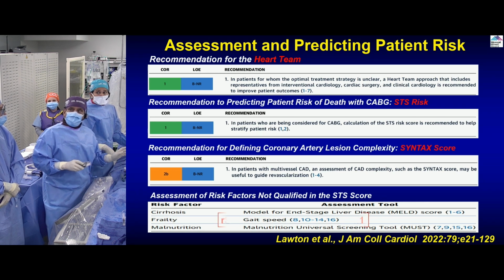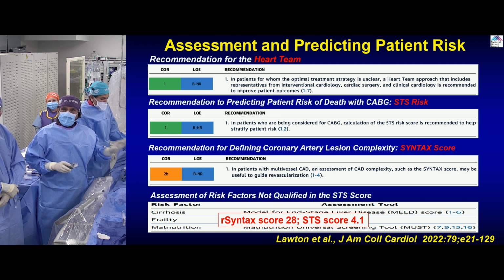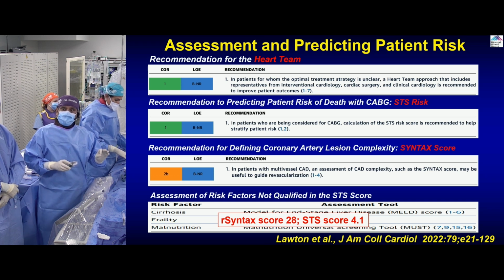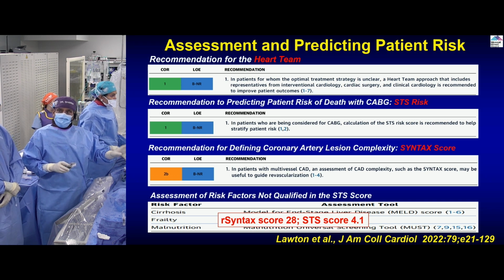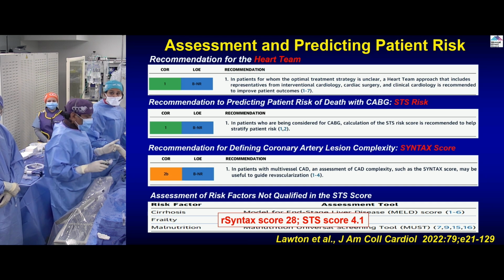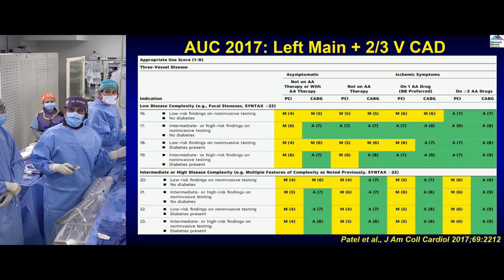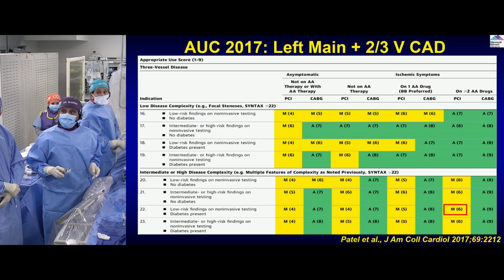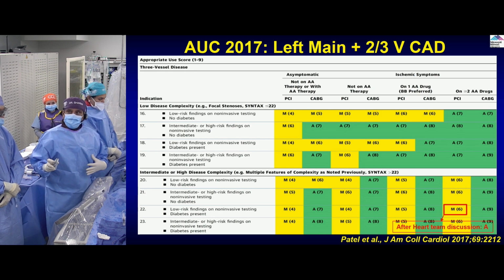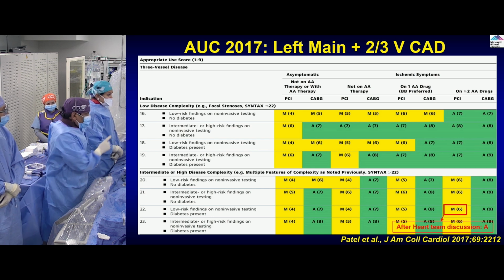So we did RCA PCI, and today we are ready for the left main bifurcation, which we are going to show. We have done all the heart team, SYNTAX, STS of 28 now, and the residual SYNTAX score, because the RCA 2 lesions have been done, is 4.1. And with that note, from an appropriateness point of view, this case will make it because of the heart team discussion. So Anu is ready to show.